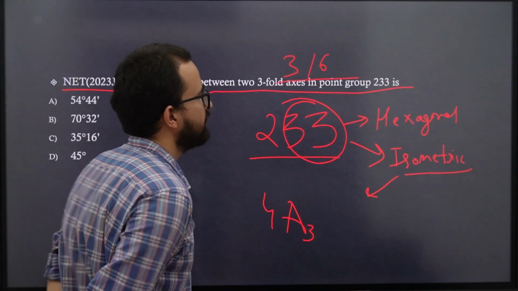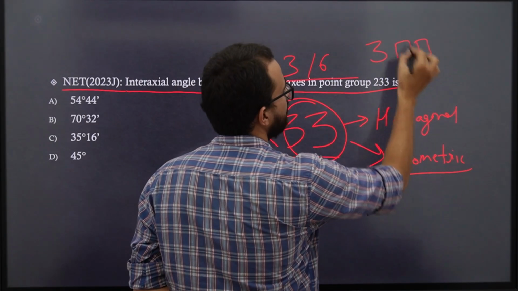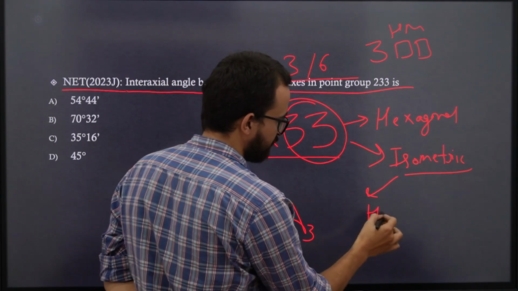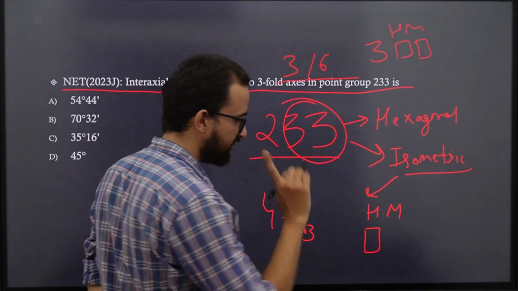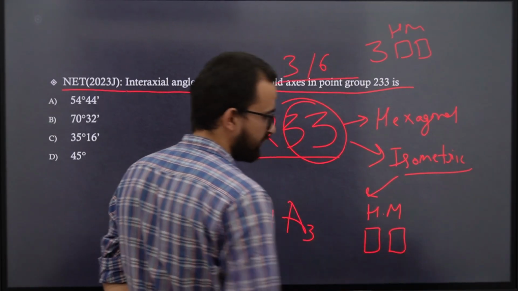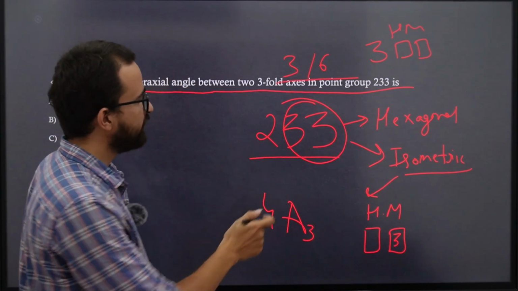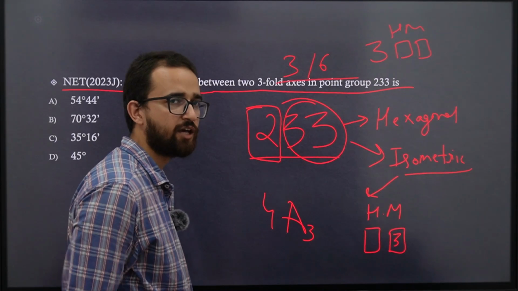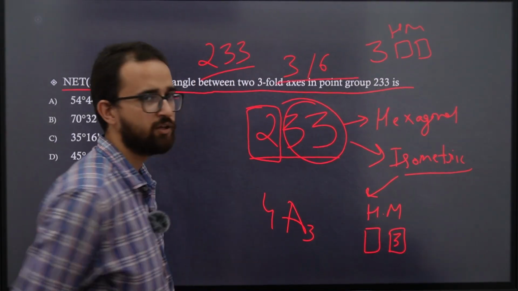Now the trick part is, in the hexagonal system the threefold is always the first part of the Hermann-Mauguin notation. While in the isometric, the initial part of the Hermann-Mauguin notation can never be the threefold. It is always the second part that is the threefold axis. So if you look closely, you can see that the threefold is not the first part. That is why this belongs to the isometric system. So 233 belongs to the isometric system.